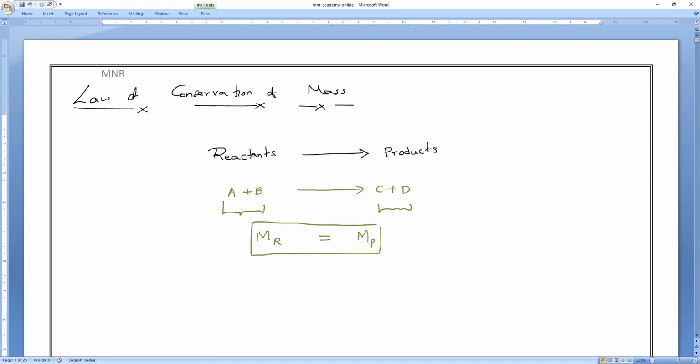definitely they always remain equal. That is the way to state the first law of chemical combination, which is the law of conservation of mass. Am I right, everybody? Can you all hear me? Law of conservation of mass. These products and reactants may be solids, liquids, or gases. So you have to consider the mass of any type of substance. That is what you have to remember. Okay?